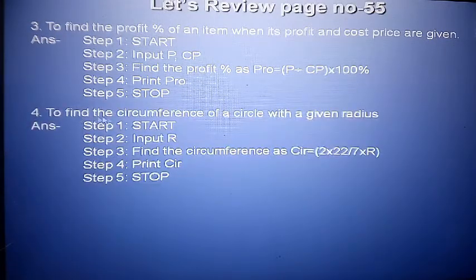After that, to find the circumference of the circle. Okay, so start, input R, the radius. Circumference, CIR, is equal to 2 into pi r. So 2 into pi r, where pi means 22 upon 7, and multiply r. All the calculation is stored in CIR, then stop.